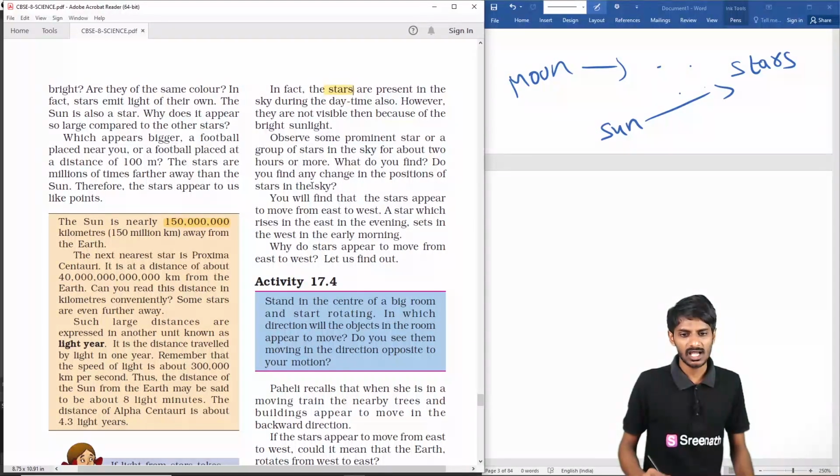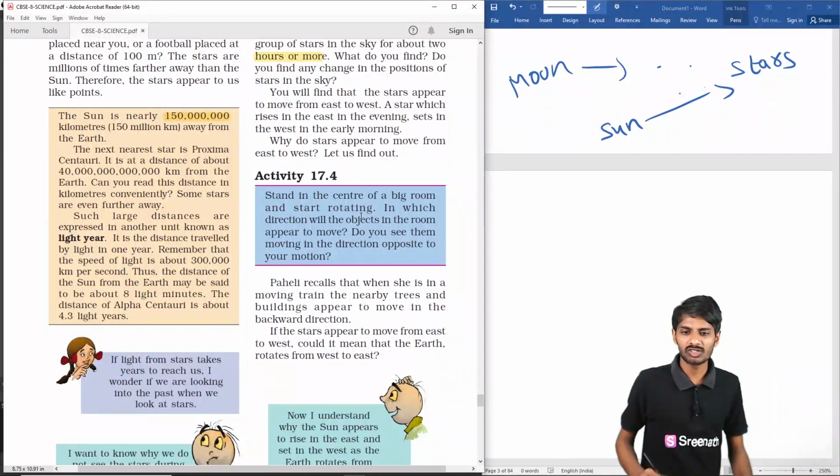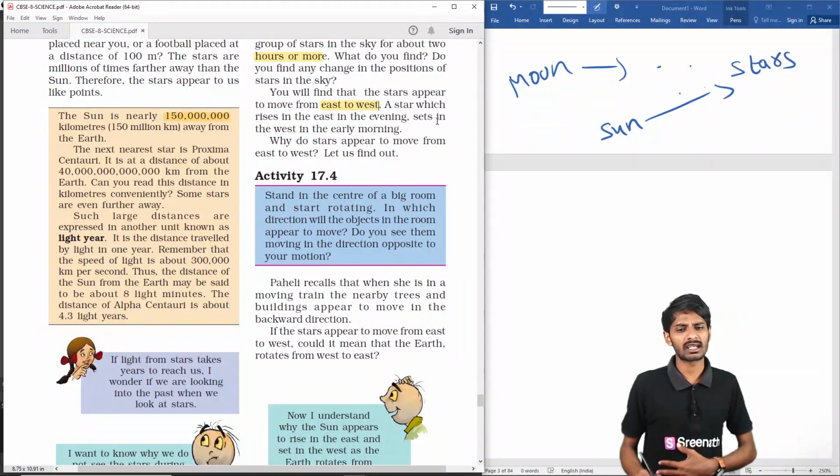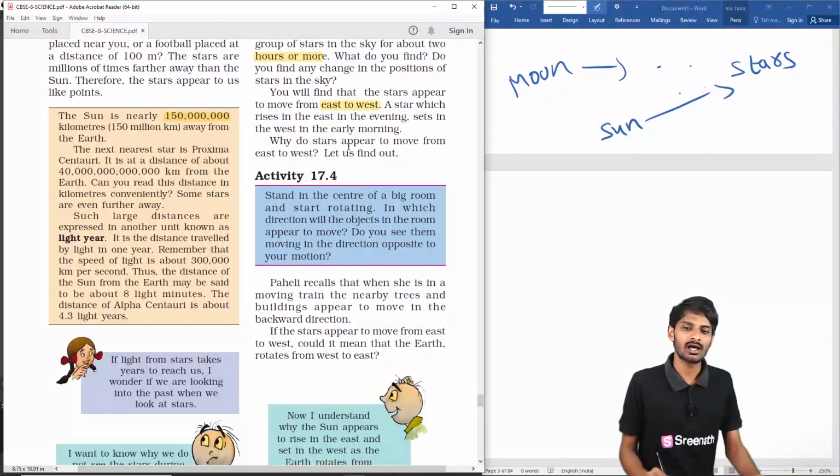Okay, and observe the prominent stars, the groups of stars in the sky, for about 2 hours. Try to observe the sky for 2 more hours, then you will see some of the prominent stars, friends. You will observe that stars are moving from east to west. A star which rises in the east in the evening sets in the west in the early morning.